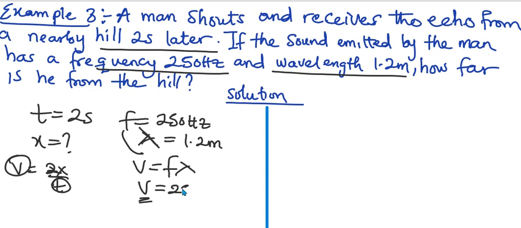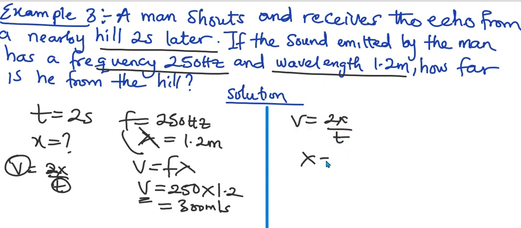Our f is 250, our lambda is 1.2. So 250 times 1.2 is 300 meters per second. That's our v. So let's substitute. v is 2x over t, so we have x equals vt over 2. What's our v? 300, and our t is 2.